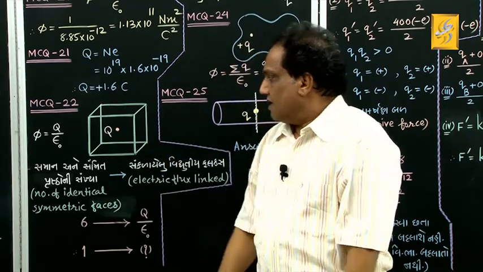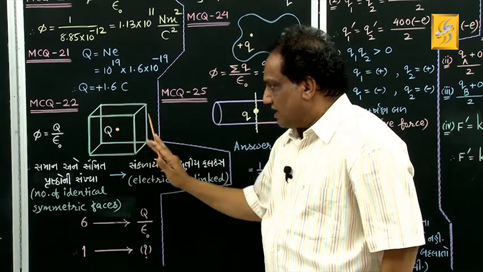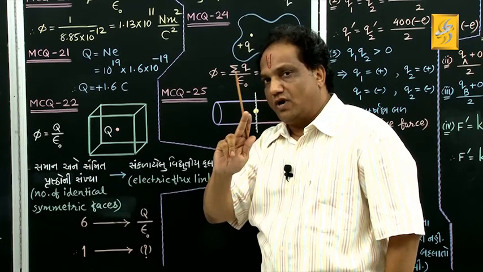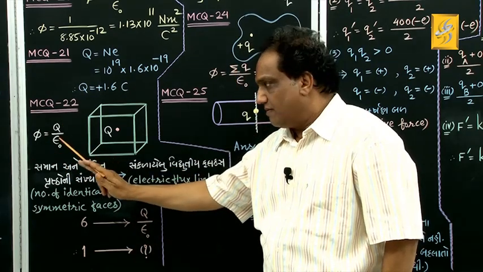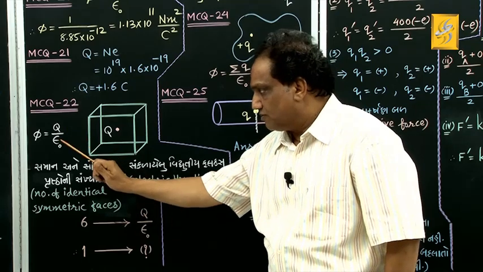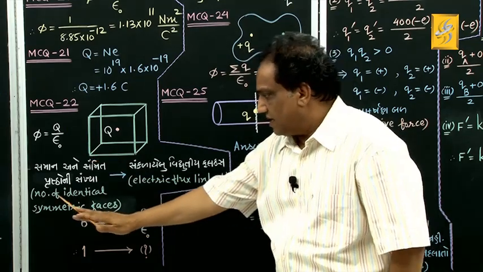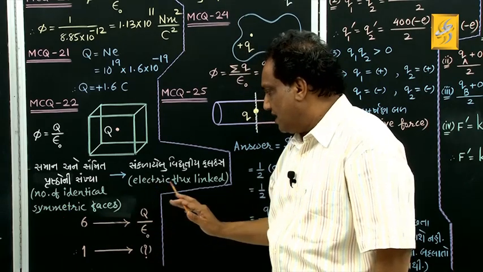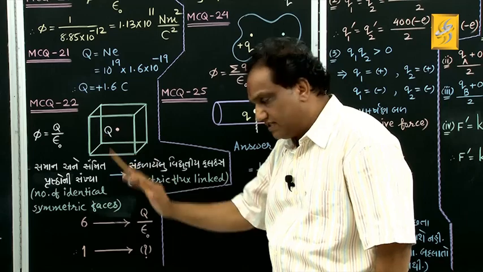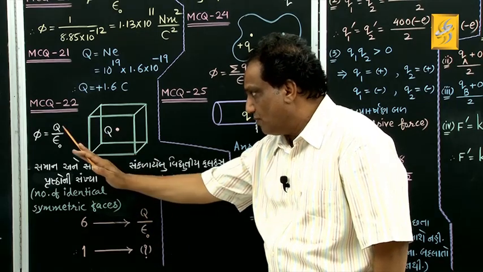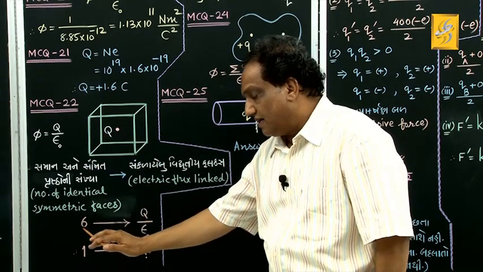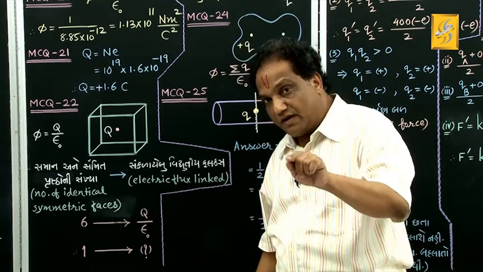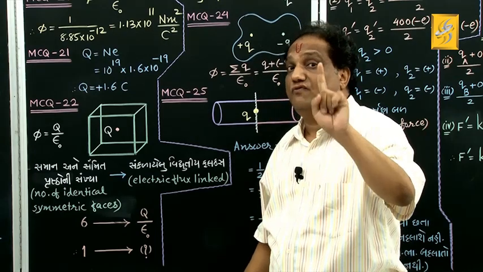Now the total electric flux linked with all the 6 faces, according to Gauss law, is charge enclosed divided by epsilon 0, that is Q upon epsilon 0. Here I am writing the number of identical symmetric faces, which is 6. With identical 6 faces, if this much total electric flux is linked, then in the statement they have asked for the electric flux linked with only one face.